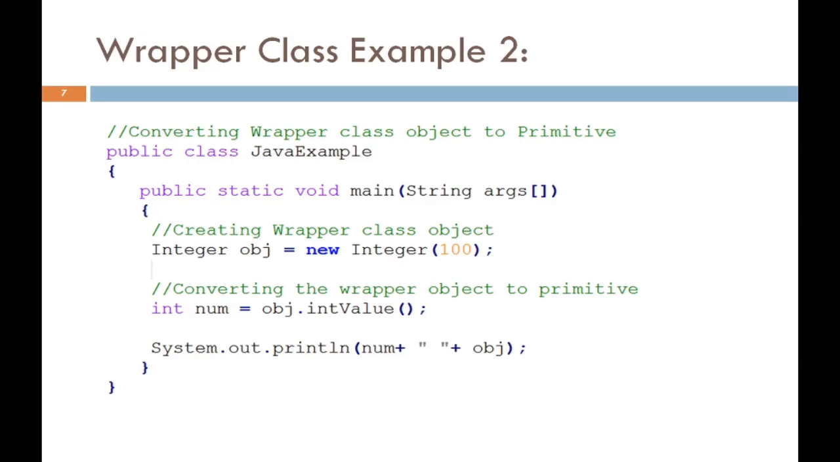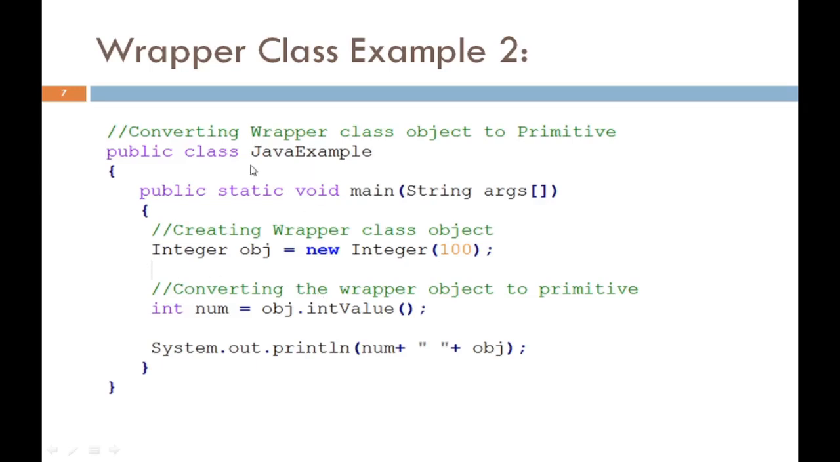It is just the reverse process of autoboxing. Automatic conversion of an object of a wrapper class to its corresponding primitive data type is known as unboxing. For example, conversion of an Integer wrapper class object to primitive data type int, or Long to long, or Double to double, etc. Here we perform unboxing, that means we convert object to primitive.